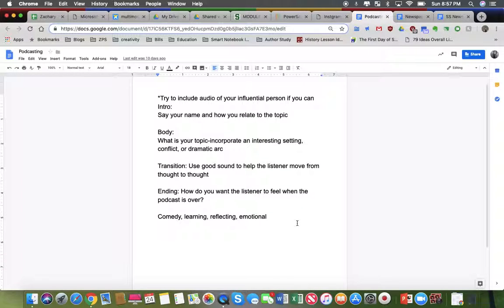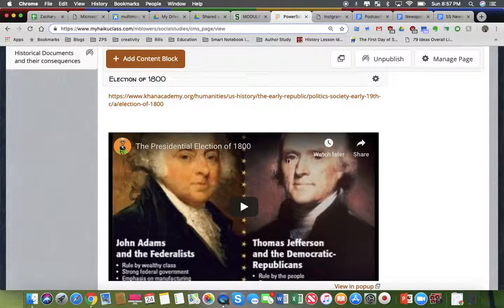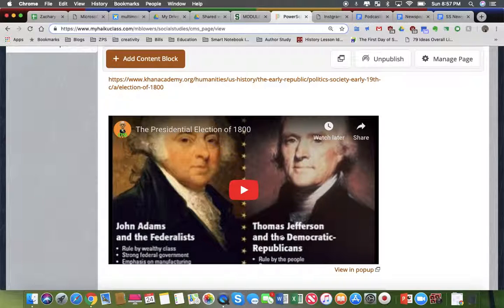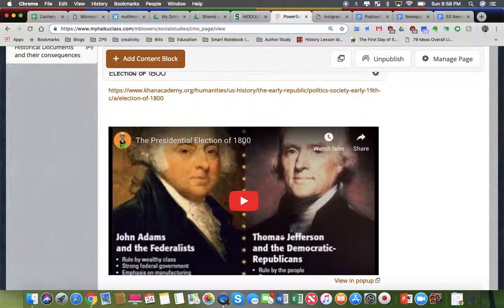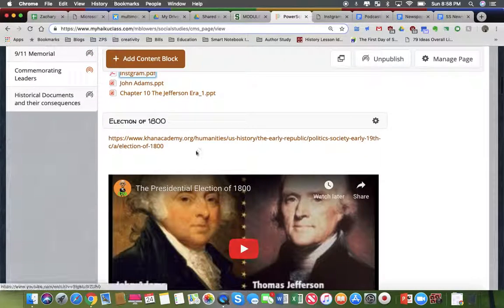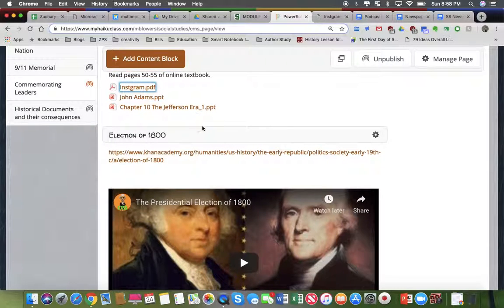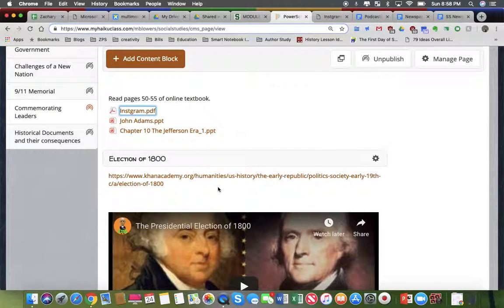And I had to see a written script, some form of written script, so that I knew they had some idea of where they wanted to go in their podcast. So going back to my Haiku course, they would maybe watch this election of 1800 video from YouTube and then incorporate some of those things into their podcast, or incorporate some of these different things from the articles above into their podcast and things like that.